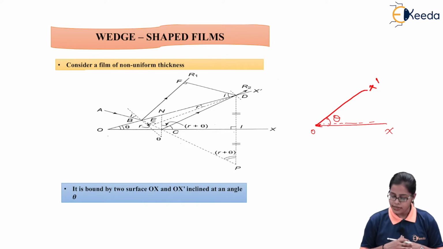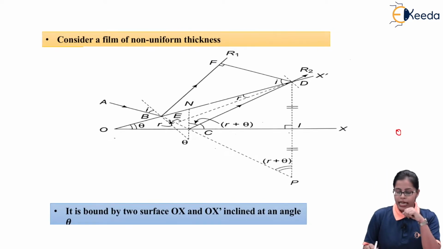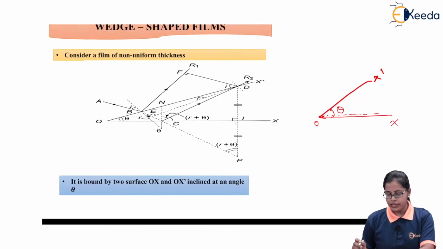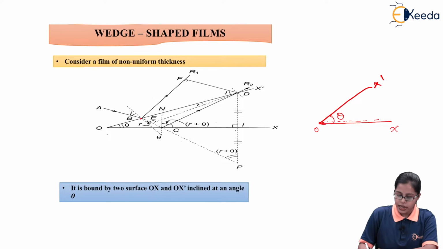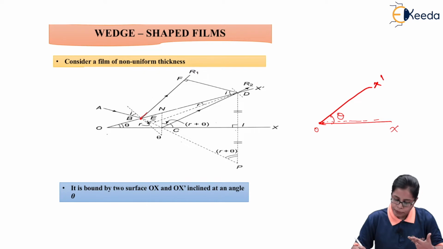Starting with the concept, as we can see in the diagram, we have an incident ray AB, and this incident ray meets the upper surface, that is OX dash, and at this point B, the ray undergoes partial reflection along BR1 and partial refraction along BC.